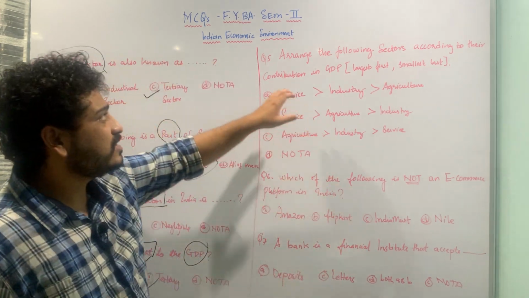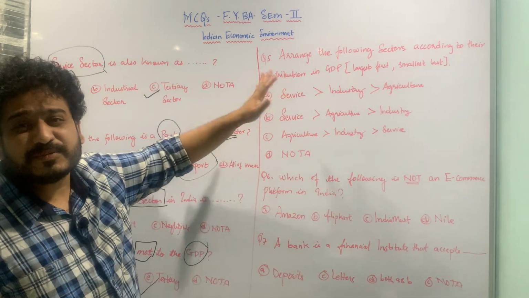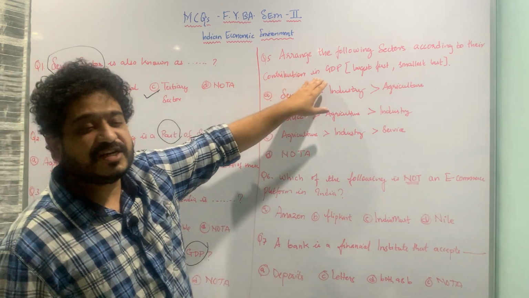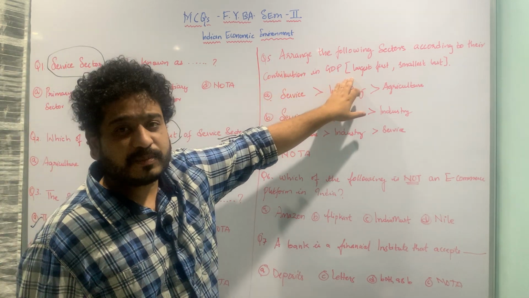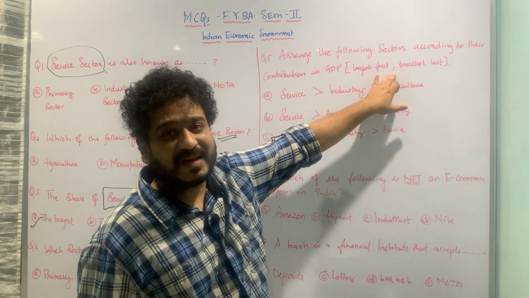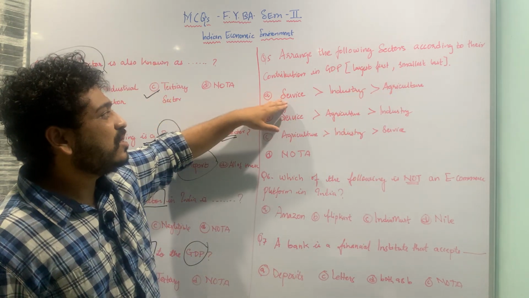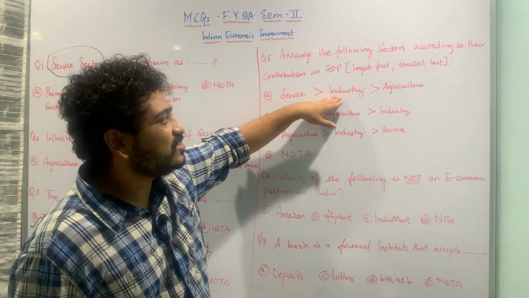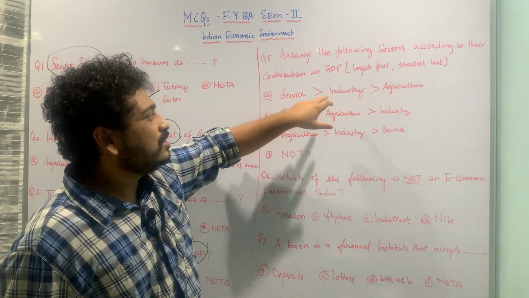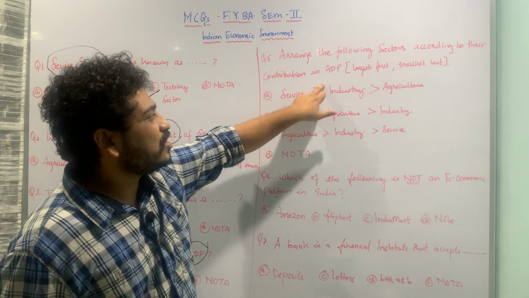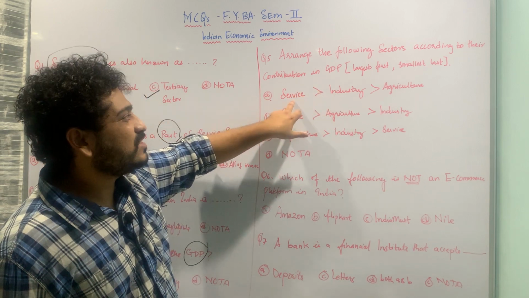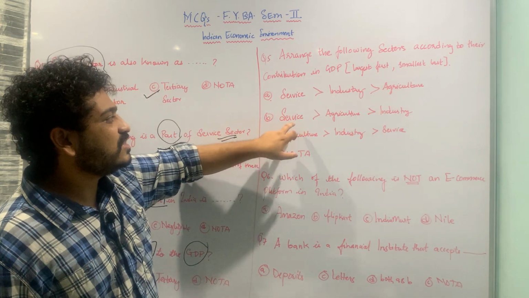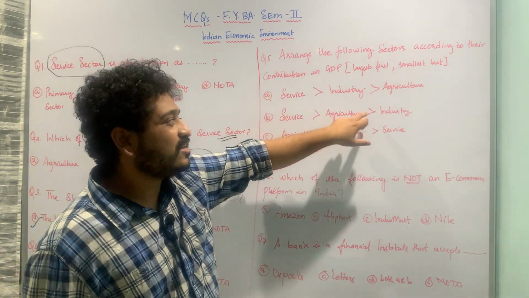Let us now move to the next MCQ. Here I am looking at an arrangement sort of question: arrange the following sectors according to their contribution in GDP, meaning the largest contributor should be first and the smallest should be last. Option A is service sector, then industrial, then agriculture, where the sign means greater than. So service is greater than industry, which is greater than agriculture. Second is service greater than agriculture, and agriculture greater than industry.